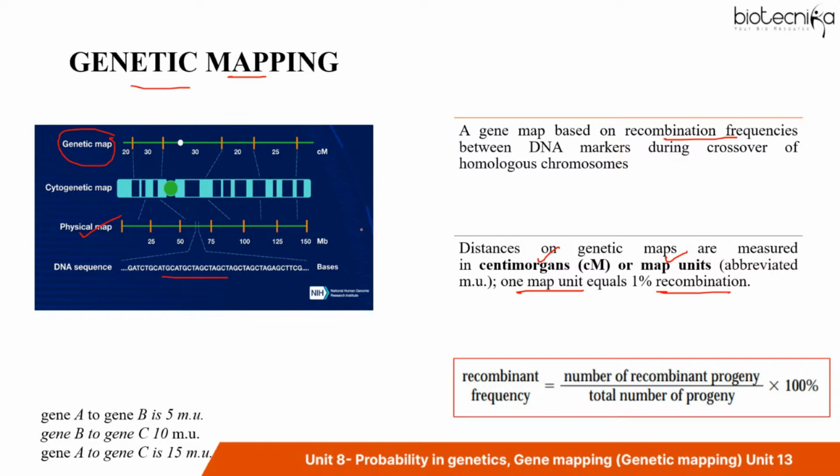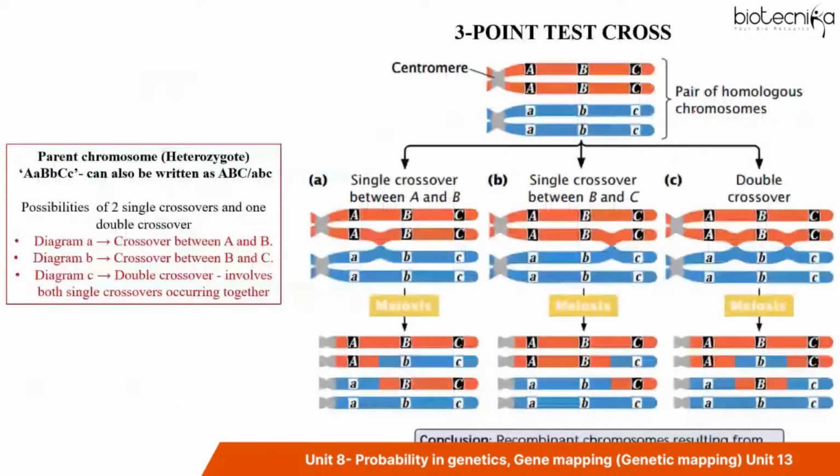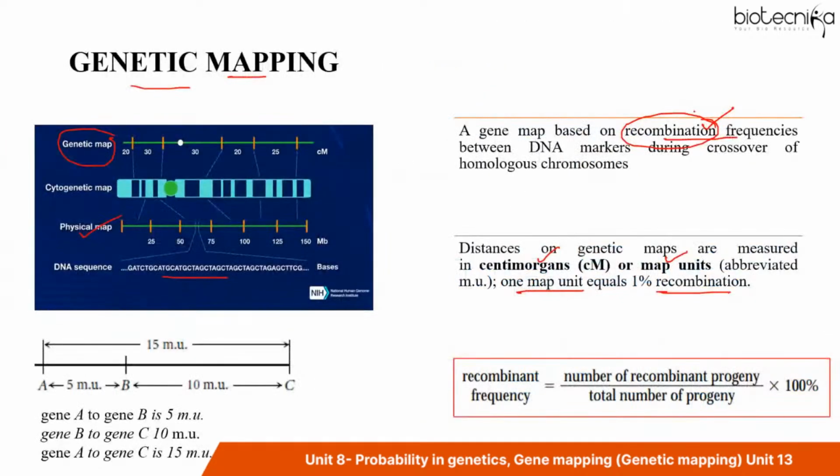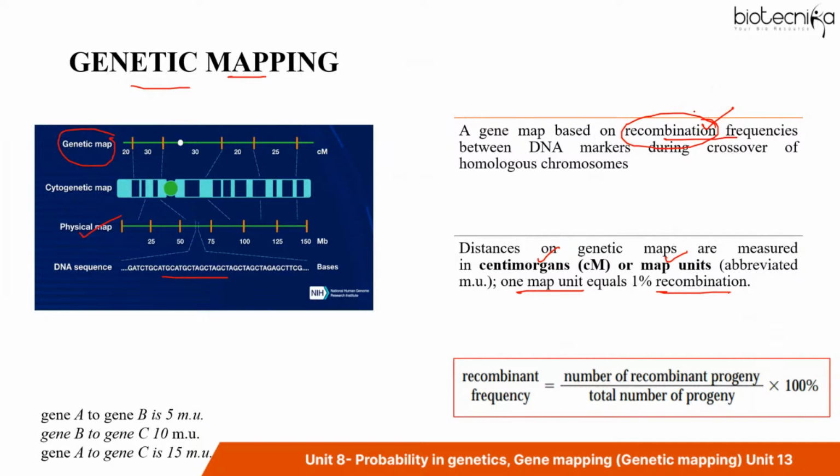Now, what is the meaning of recombination frequency? What is recombination? Recombination is where new combinations are produced, and the basis of recombination is crossing over, which occurs during meiosis 1.